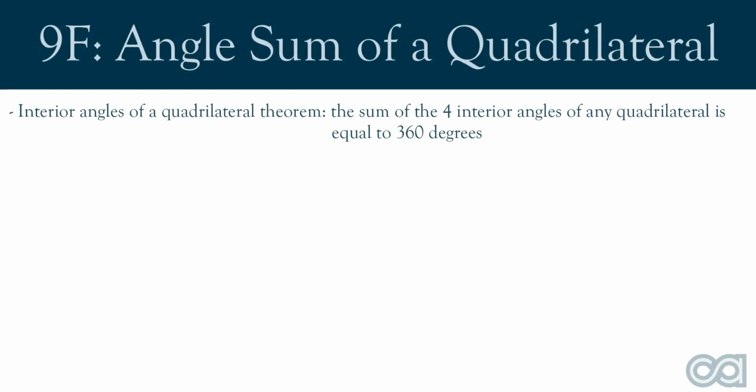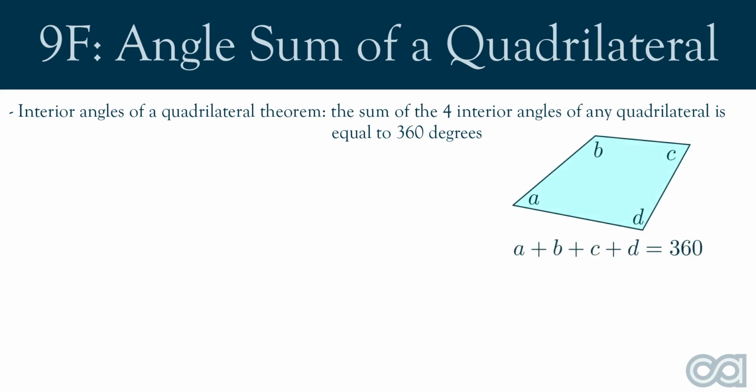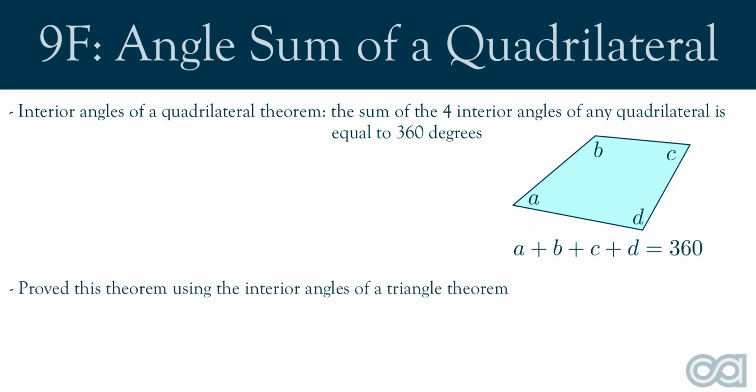Alrighty, let's summarize what we've learnt today. So in this video, we introduced the interior angles of a quadrilateral theorem, which states that the sum of the four interior angles of any quadrilateral will always equal 360 degrees. We then proved this theorem using the interior angles of a triangle theorem. Finally, we applied this theorem to answer some example questions.